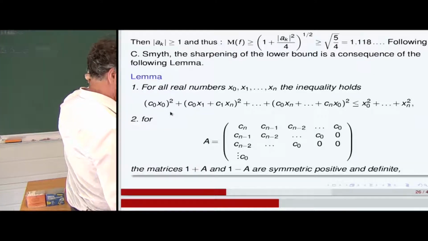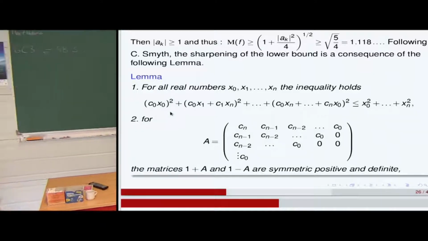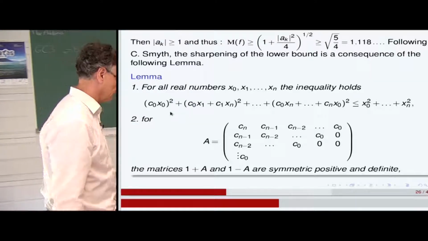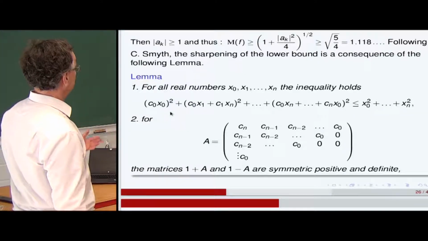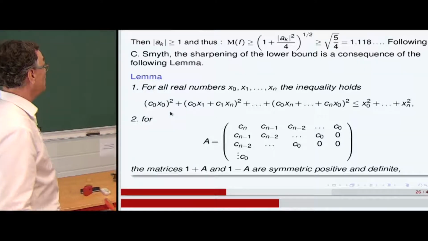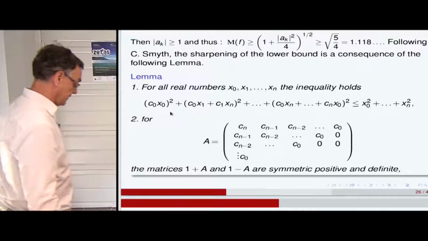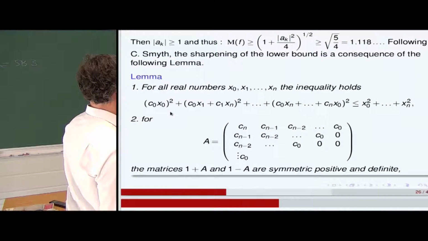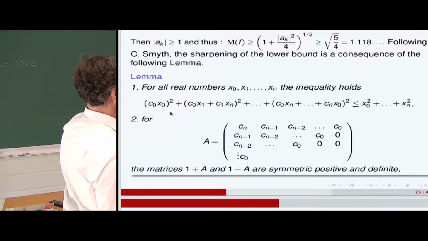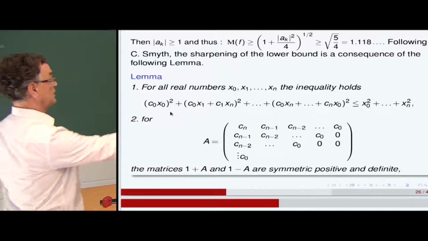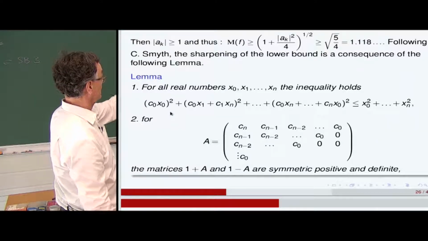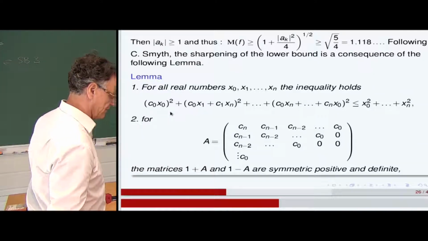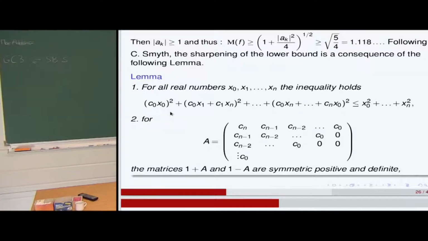So now Chris Smith has extended this type of argument to refine it using some matrices. I just sketched what he did with quadratic forms. The sharpening of this lower bound is a consequence of the following lemma, which you can find in his paper of 71. For all real numbers x0, x1, ..., xn, the following inequality holds. You have the Euclidean norm on the right, and on the left you have the Taylor coefficients in the expansion we have seen of the Blaschke function.